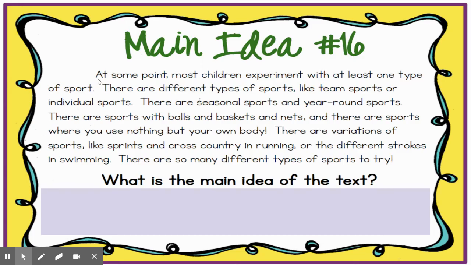We also read the first and last sentence. At some point, most children experiment with at least one type of sport. And I know when they say experiment, that means they just try out different types of sports. Now let's read our last sentence. There's so many different types of sports to try. Ooh, types of sports. And I see it again here, type of sport.